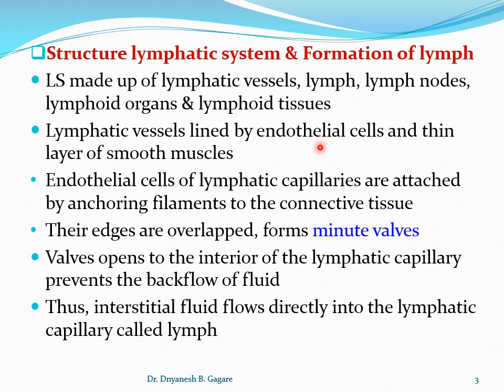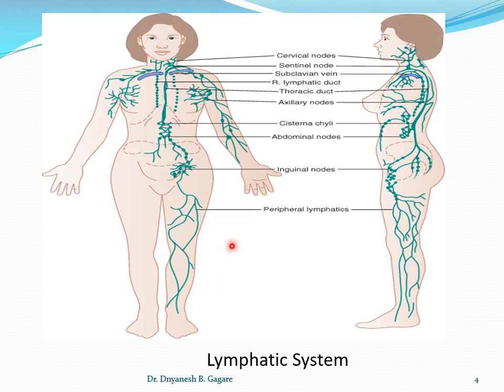Now see the special arrangement of these endothelial cells in the lymphatic capillaries. These endothelial cells in the lymphatic capillaries are attached by the anchoring filament to the connective tissue. So how it is attached, I will show in the diagram. In this slide, students, see the lymphatic system. It's a network of lymphatic vessels in the body, how they are arranged.